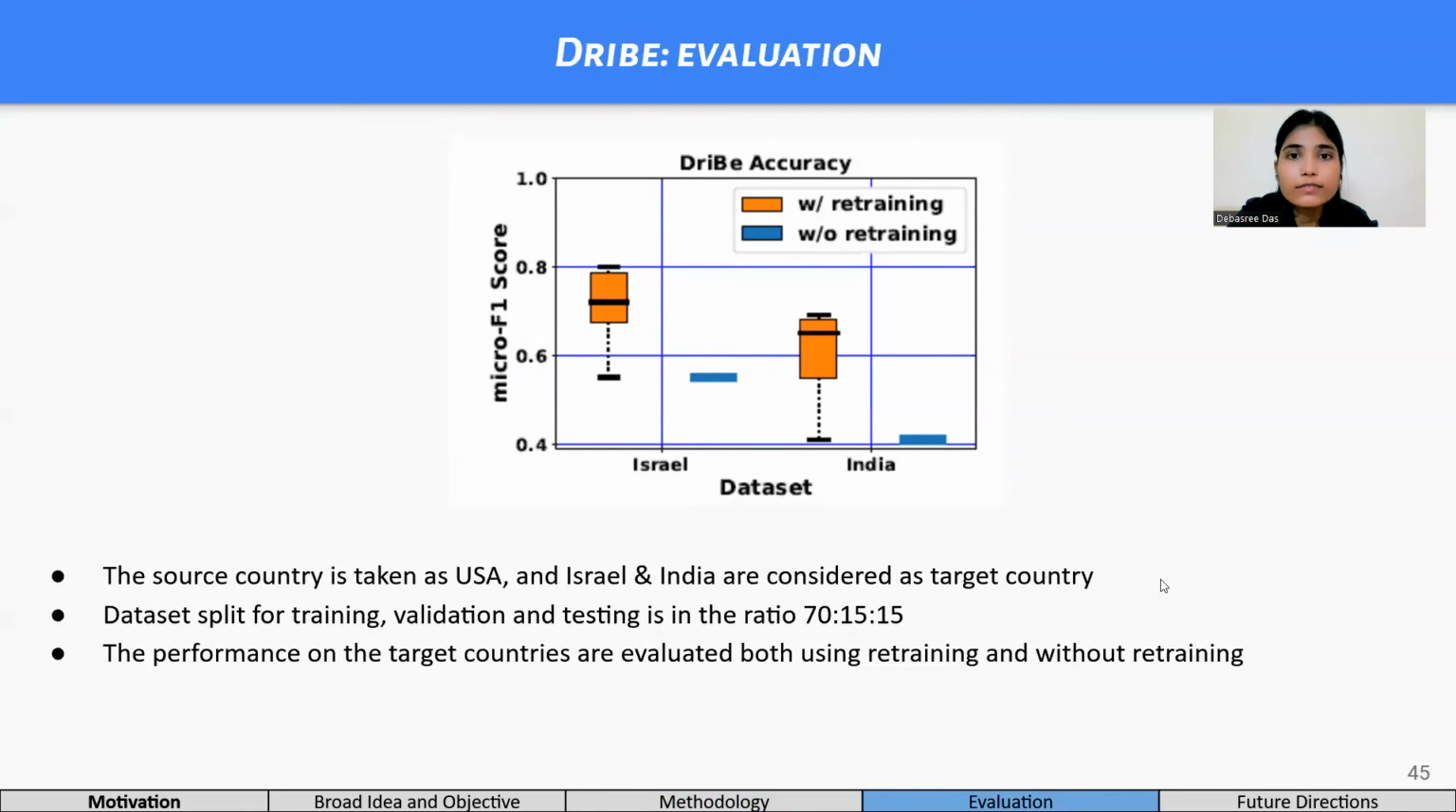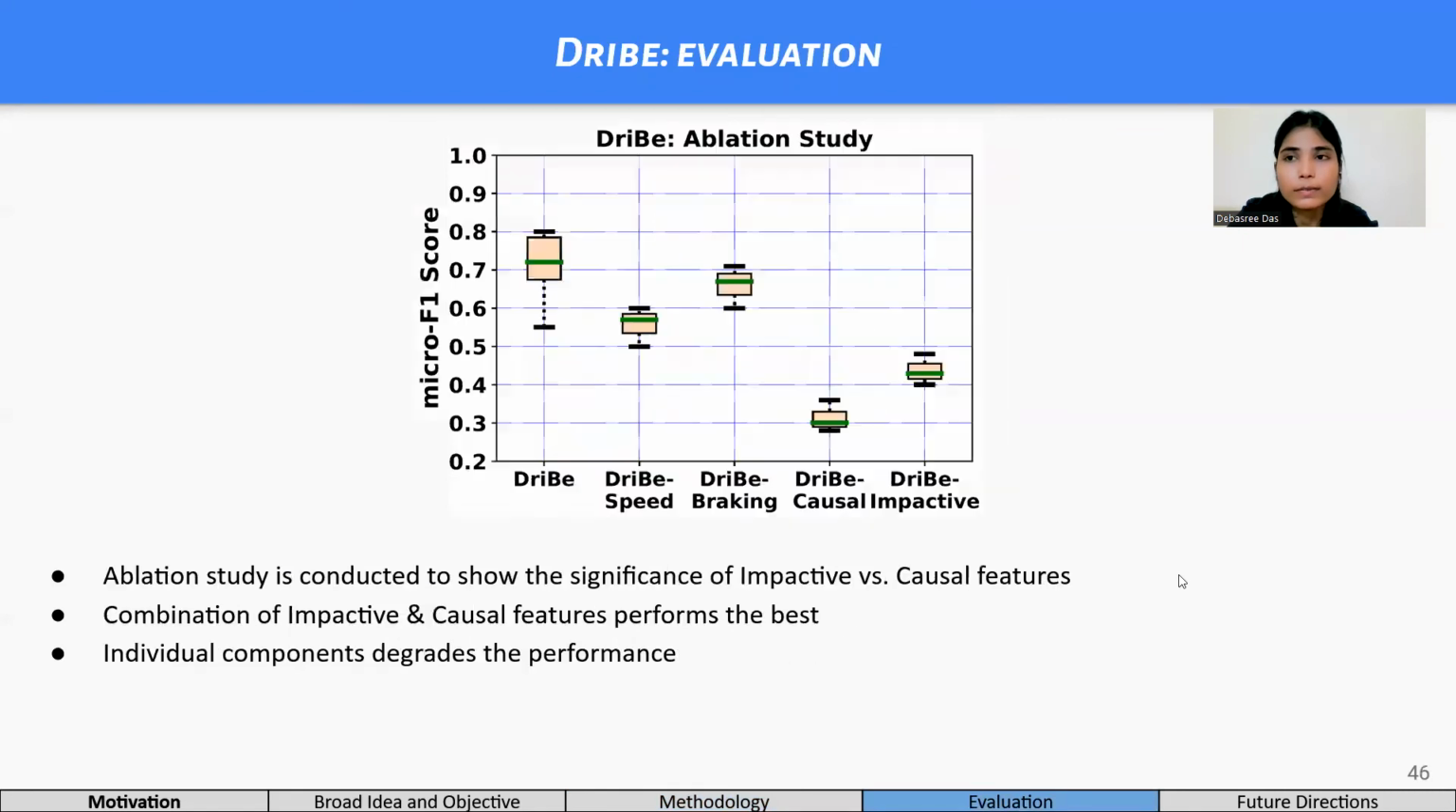In the first case, we directly run the bootstrap model on the target country dataset without retraining, and in the second one, we use retraining. From the figure, we can observe the micro F1 score increased from 0.55 to 0.72 for Israel and 0.41 to 0.62 for India, for without and with retraining. For the rest of the results, we use the Israel dataset to report the performance.